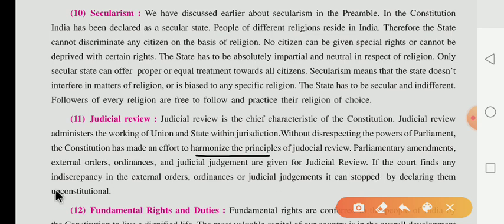If the court finds any discrepancy in the executive order, ordinance or judicial judgment, it can stop them by declaring them unconstitutional. It means any order made on the basis of an executive order, ordinance or judicial judgment can be stopped by declaring it unconstitutional. It means each and everyone has to follow the constitution.